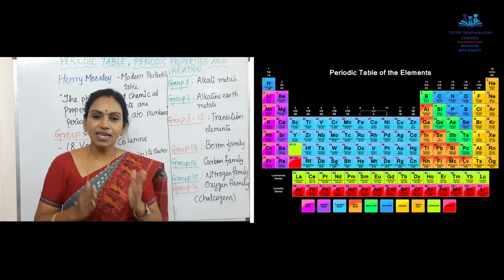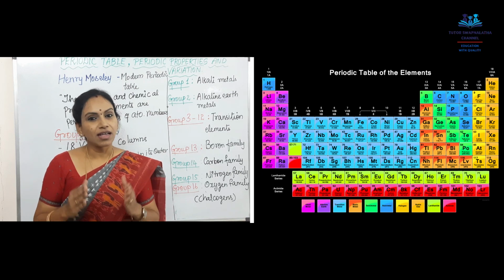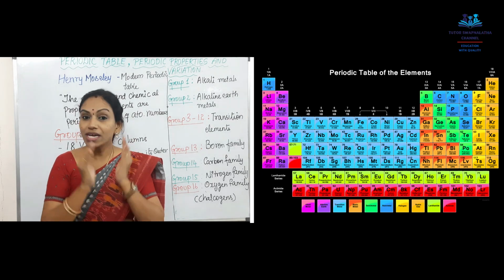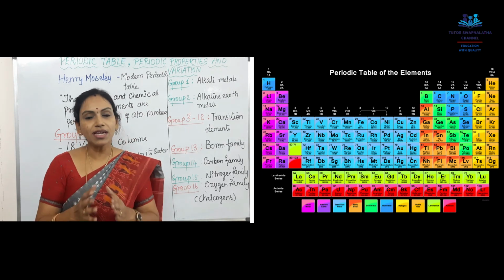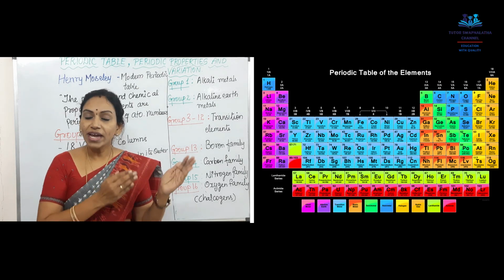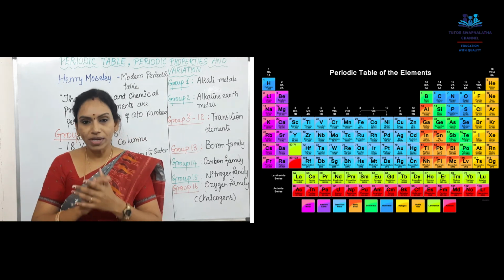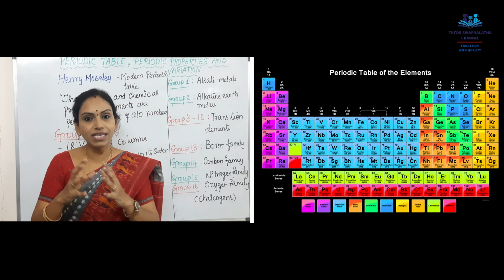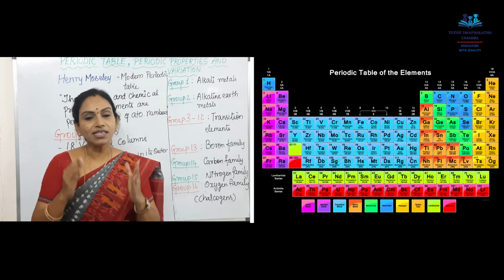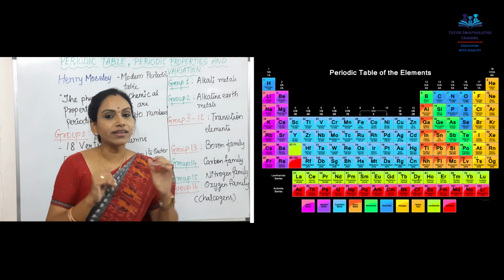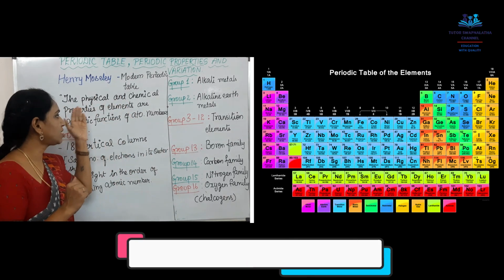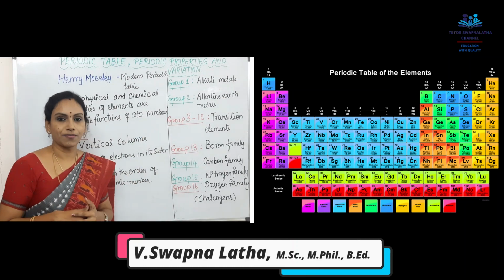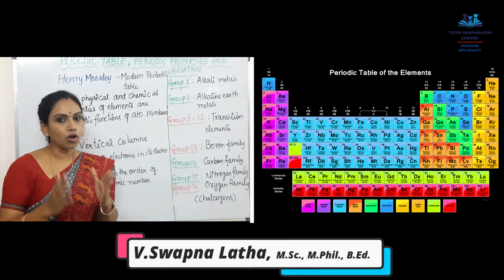Next came Henry Moseley, who said the elements should be arranged according to their atomic numbers. He said it is very easy for the elements to get arranged according to their increasing atomic numbers, but not according to their atomic masses, as Mendeleev said. Thus, Moseley's new periodic law states that the physical and chemical properties of elements are periodic functions of their atomic numbers. That is the modern periodic law.